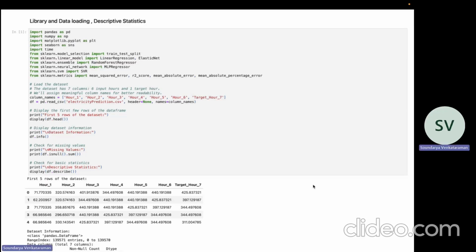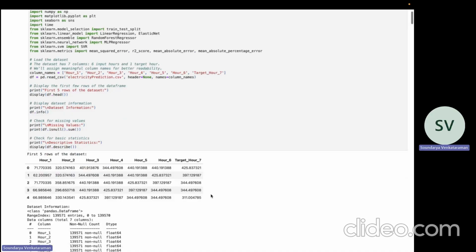Hi, let's check out the prediction of electricity demand. Here we have loaded the CSV dataset using pandas, and the dataset does not have headers, so we named the columns. It contains 7 columns where R1 to R6 represent the previous 6 hours of electricity consumption, and target R7 is the value we aim to predict. After loading the data, we inspect the first few rows and check the dataset structure.